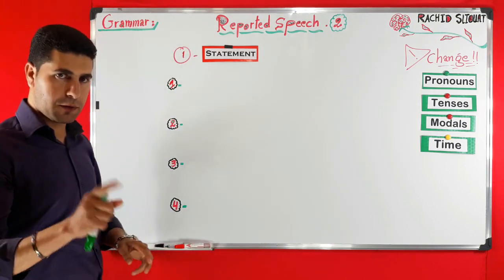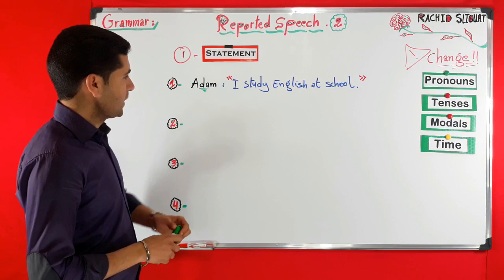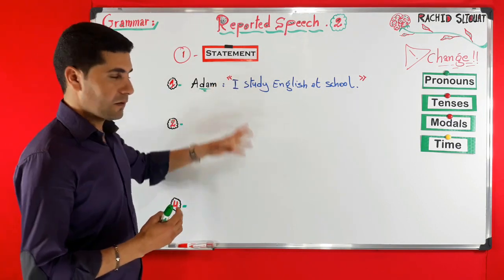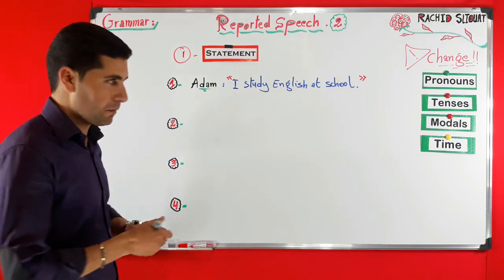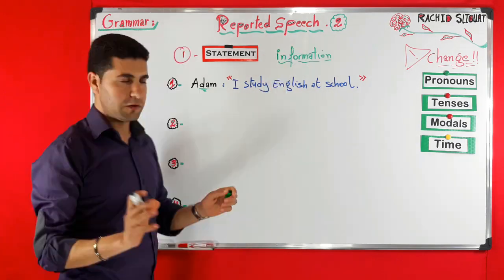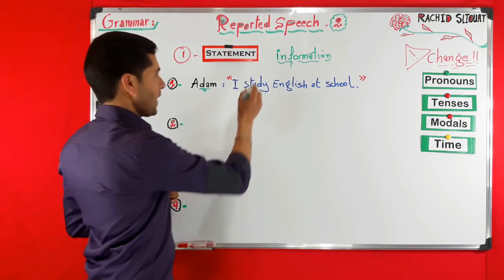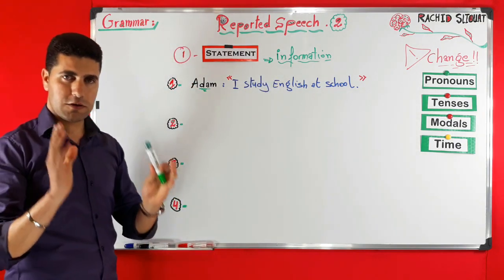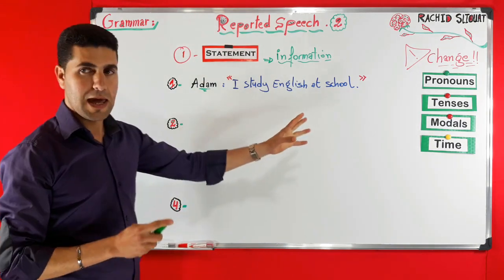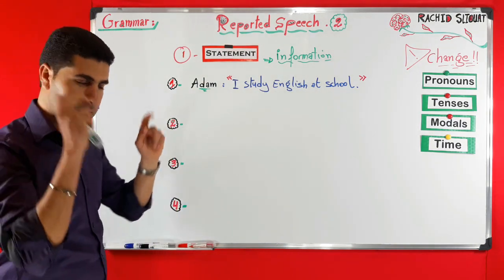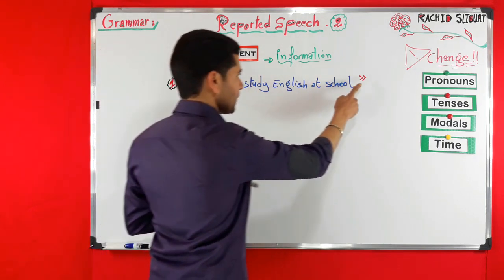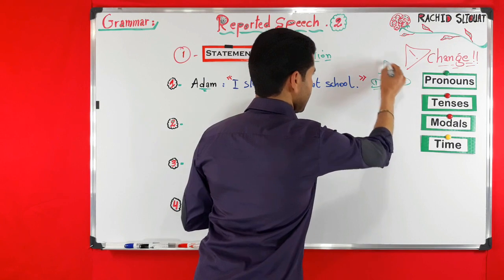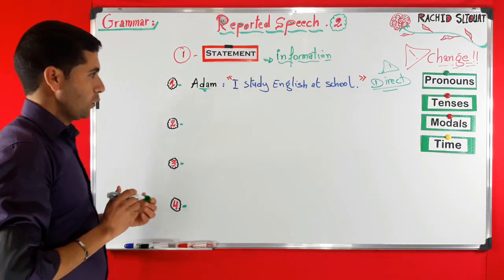Now, let's start with the first example. Adam: "I study English at school." So this is actually a statement. And when we talk about a statement, it is very simply what we call information. So statement means information. This is actually a direct speech because it is between quotation marks, as you can see. This is direct speech. Very essential to know that.